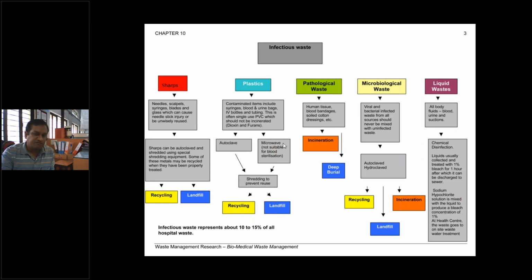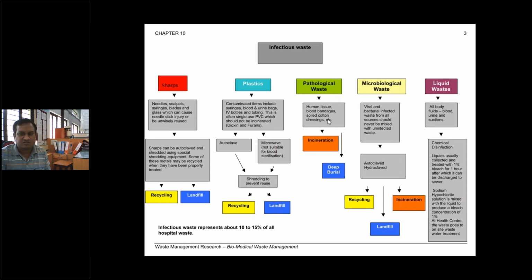So if autoclave or microwave is the option, then it should be passed through the shredder. In the shredding, the size of that material or plastic can be reduced, and then again if those small-size particles are reusable or recyclable, they should go to the recycling section. If it is not recyclable, then we have to landfill that.